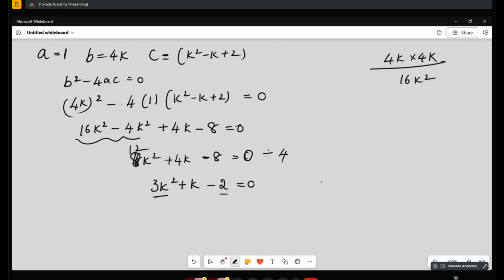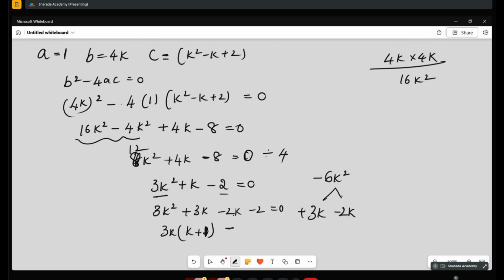3k square into 2 is minus 6k square. 3 and 2: 3k, 2k. This is plus and this is minus. So what you will get? 3k square plus 3k minus 2k minus 2 is equal to 0. If I take 3k common, what is remaining? k plus 1. Here, if I take minus 2 common, k plus 1. So k is equal to minus 1, or 3k is equal to 2, k is equal to 2 by 3. This is the answer.